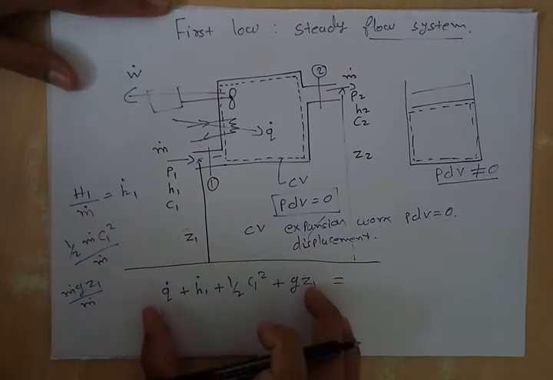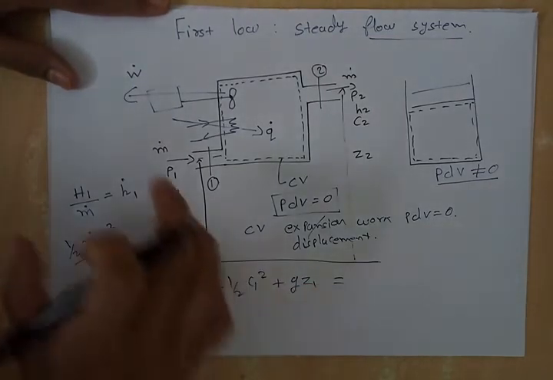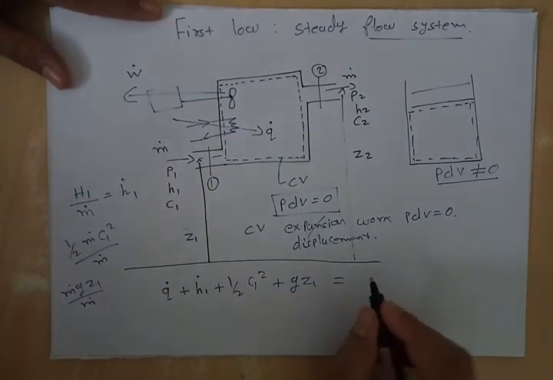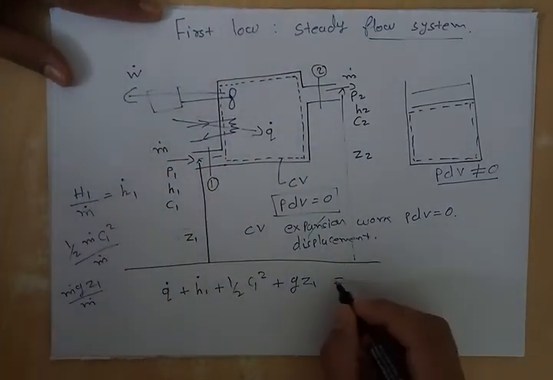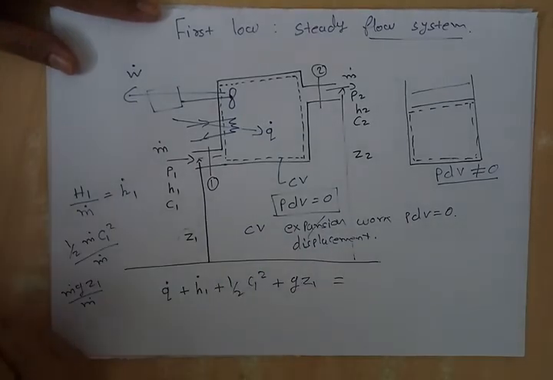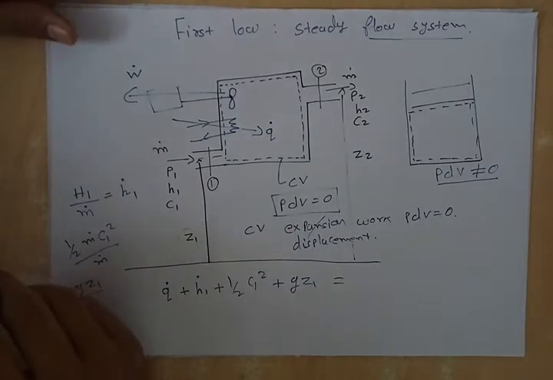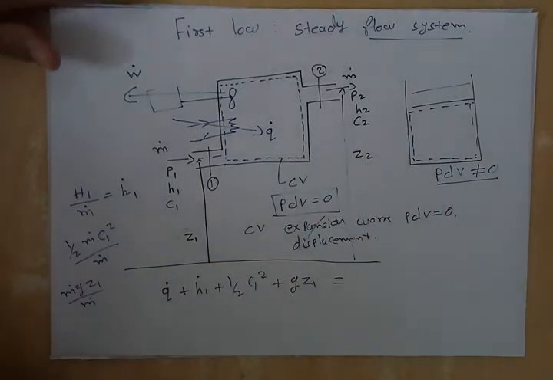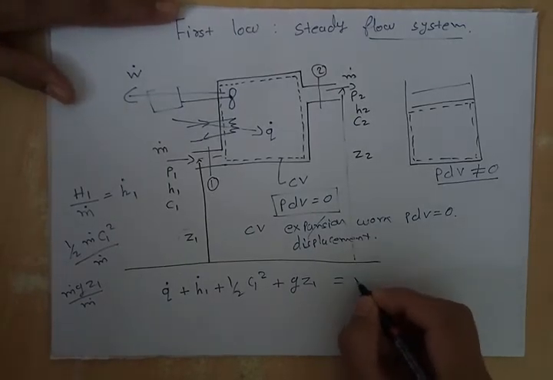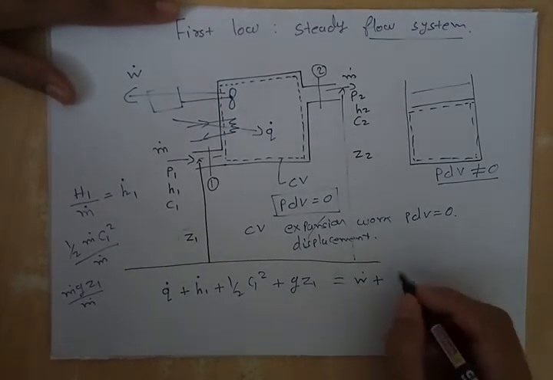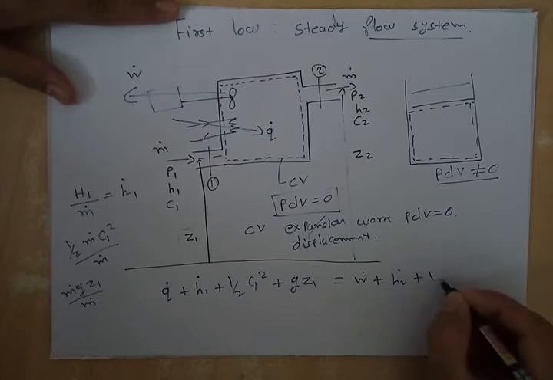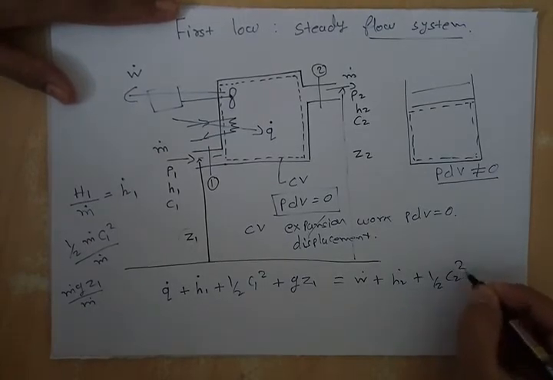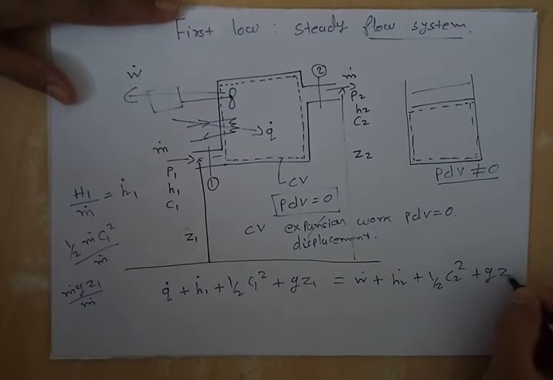So this is the total energy per second getting in the system. Now on the other side we will take the total energy leaving the system per second. So it will be W dot plus H2 plus half C2 square plus g z2.